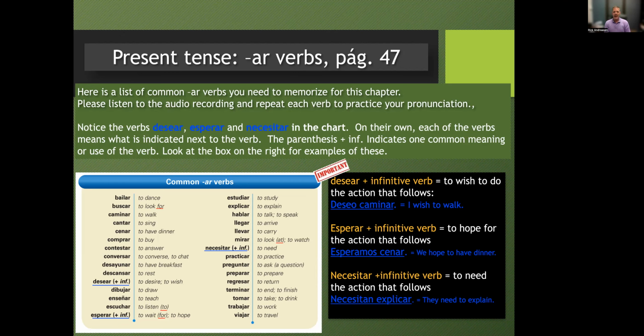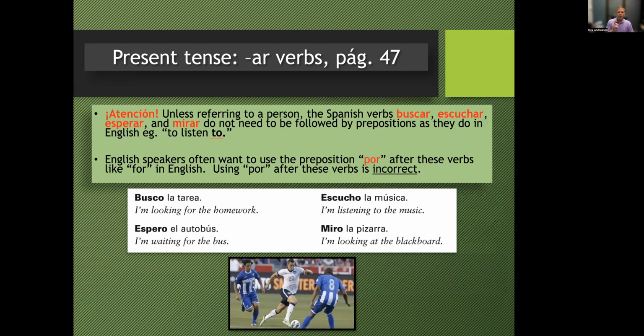Now notice we have 4 verbs that have parts underlined in red, and those are buscar, escuchar, esperar, and mirar. When we go to the next page, we'll understand what those parts in red mean. Unless referring to a person, unless the person is the object, and we'll come back to that in a second, buscar, escuchar, esperar, and mirar do not need to be followed by a preposition as they do in English. We say, I am listening to music. Well, escuchar means to listen to, so we're not going to put another to in there. So we say, escucho la música. I'm listening to the music. Escucho means I am listening to together.